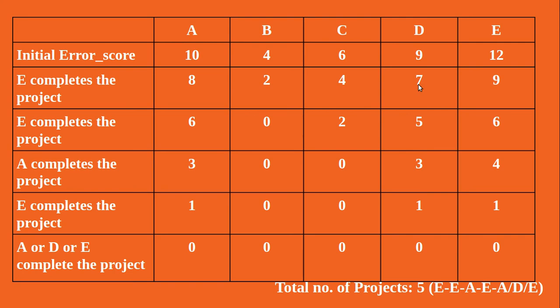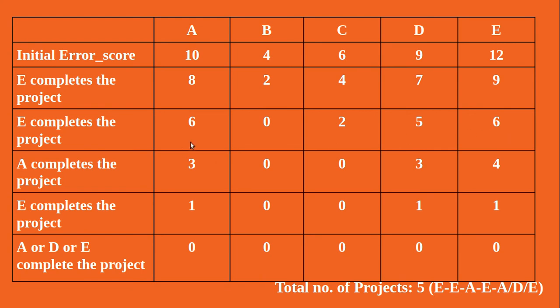Now we again check for the maximum error score. So here, who has the maximum score? E, right? So E is again selected to complete the project. E's error score is reduced by 3 and becomes 6, and other team members' error scores are 6, 0, 2, 5 respectively. Now again we find the maximum error score.